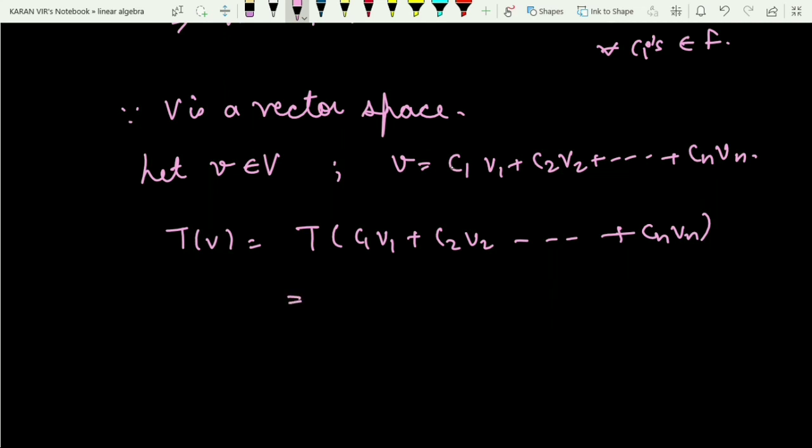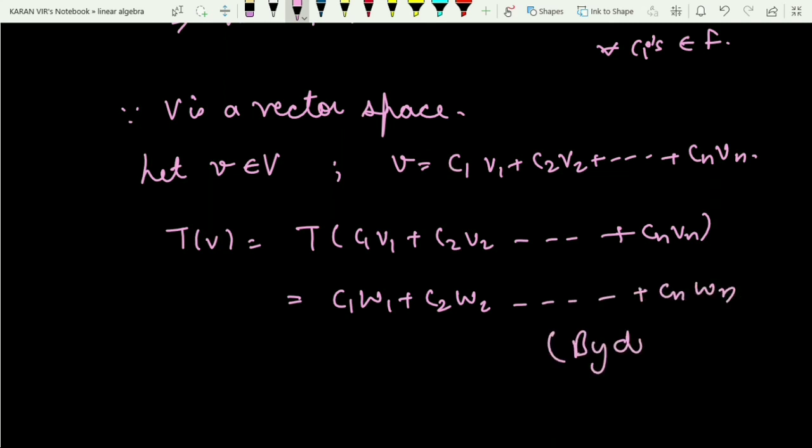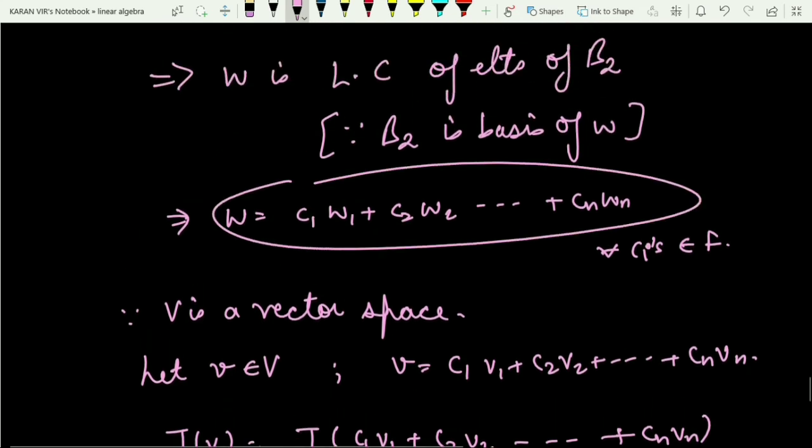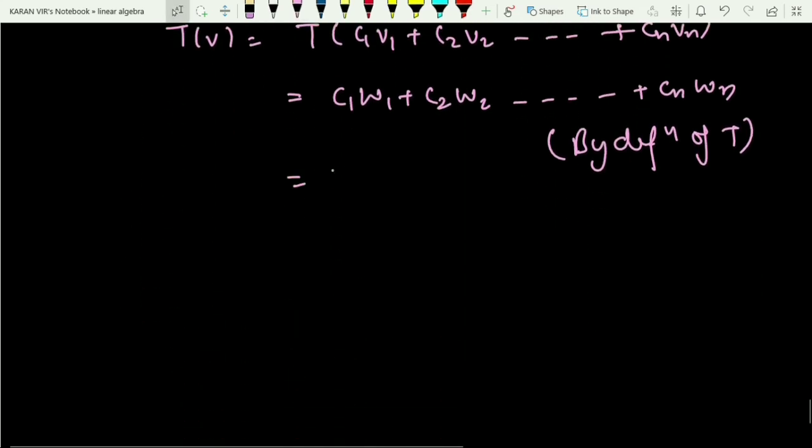By the definition of T, this is nothing but c1 w1 plus c2 w2 and so on to cn wn. So this is by the definition of T. That is how I have defined T. And what is this c1 w1, c2 w2 and all? That is nothing but this w. So thus T is onto.